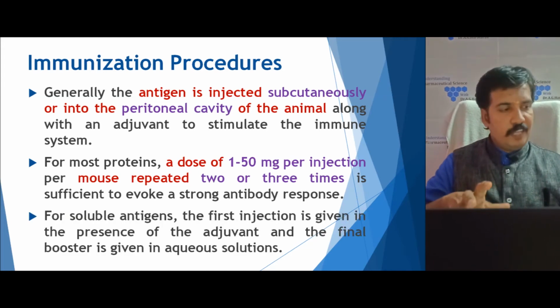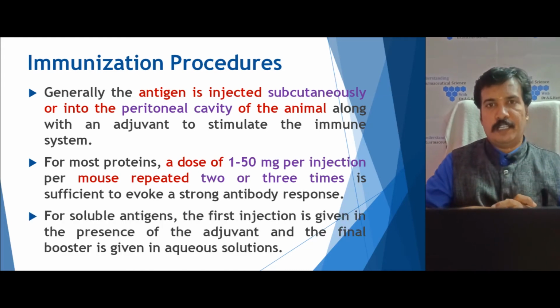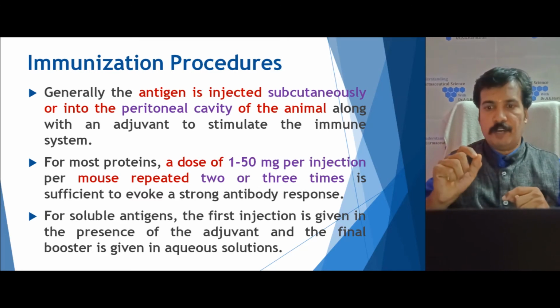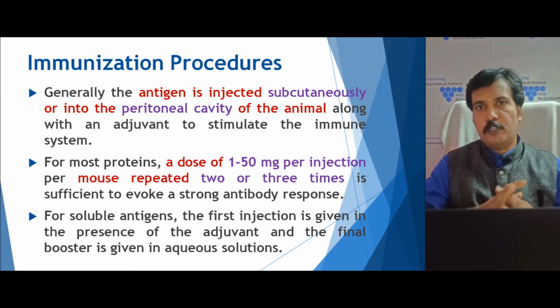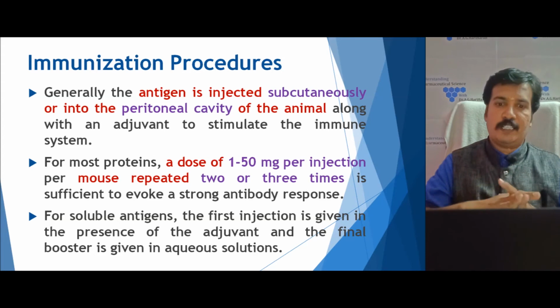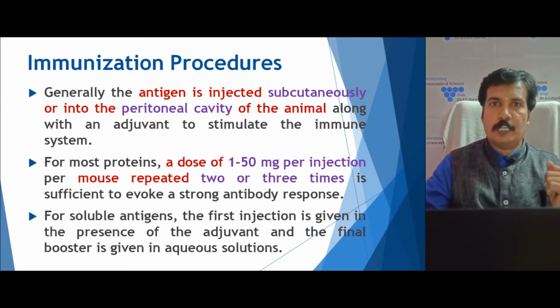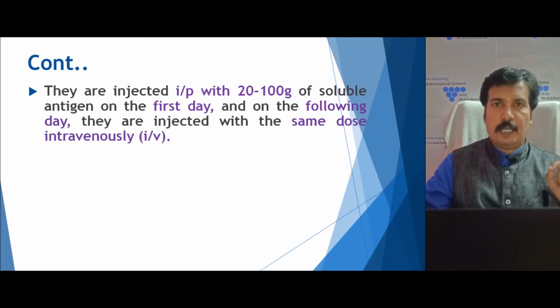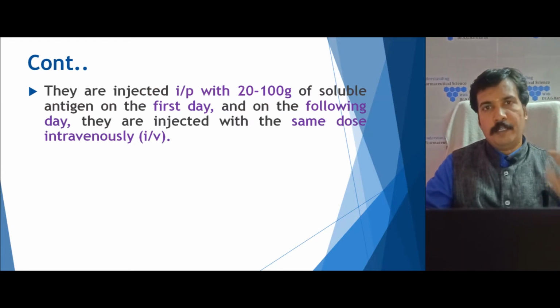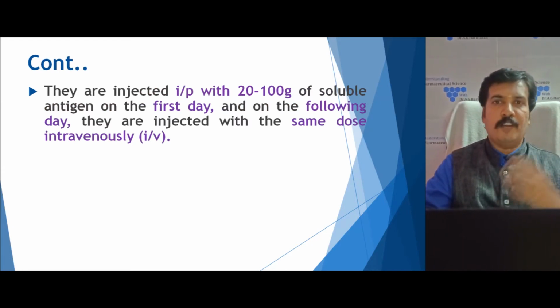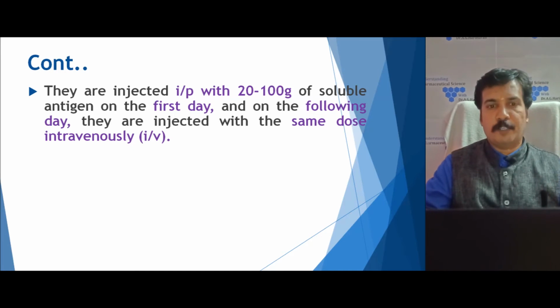If the antigen is soluble in nature, then the first injection should be given in the presence of an adjuvant, whereas further injections can be in aqueous solutions. Generally, the dose administered is 20 to 100 microgram intraperitoneally, then given intravenously on subsequent days.